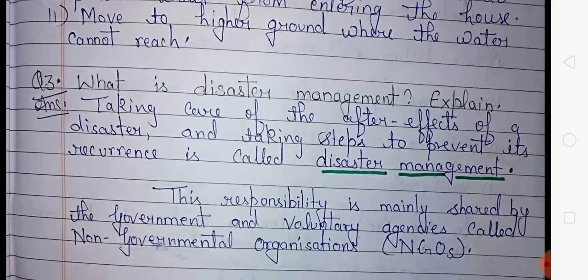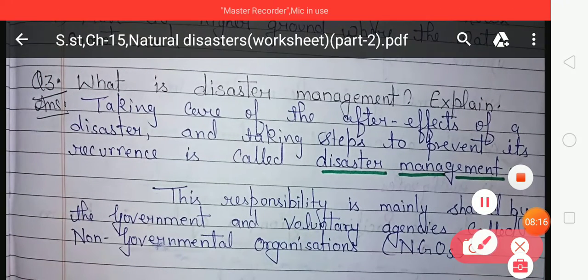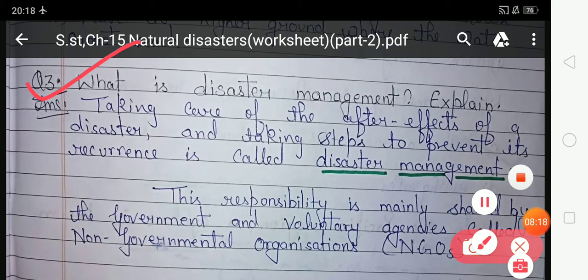Now come to question number 3. Your question number 3 is, what is disaster management? Explain. In this question you have to write about disaster management and explain it.